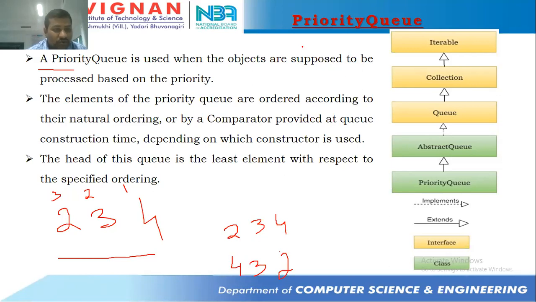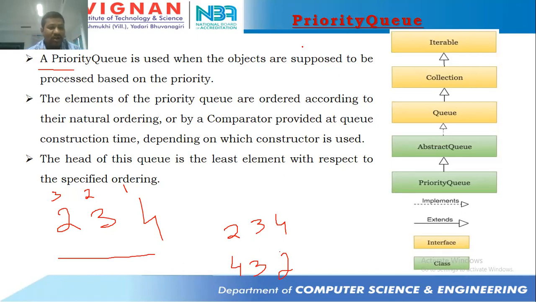Suppose I'm giving 2, 3, 4. Then the elements are going to be placed in such a way that it is 2, 3, 4 only. That means in sorting order, the elements are going to be placed. In very simple words, natural ordering is nothing but sorted order. Natural order is nothing but a sorted order. The elements of the priority queue are ordered according to their natural ordering.